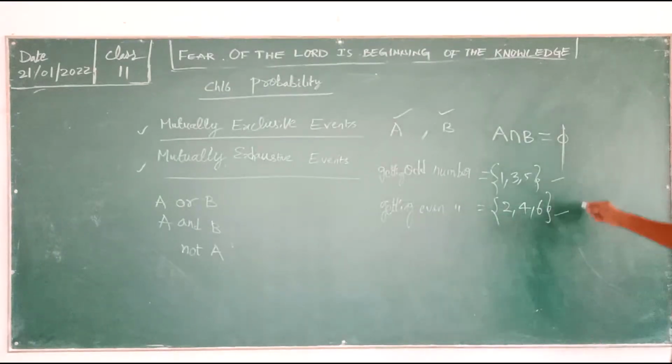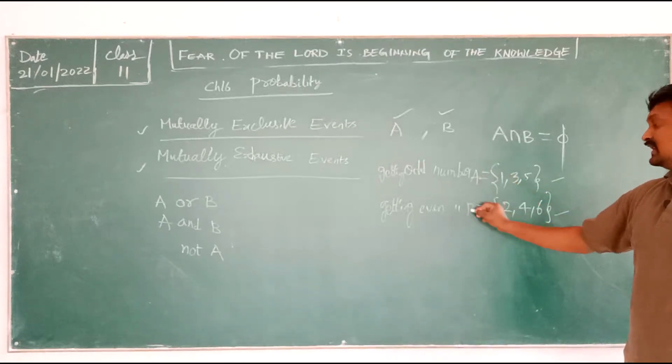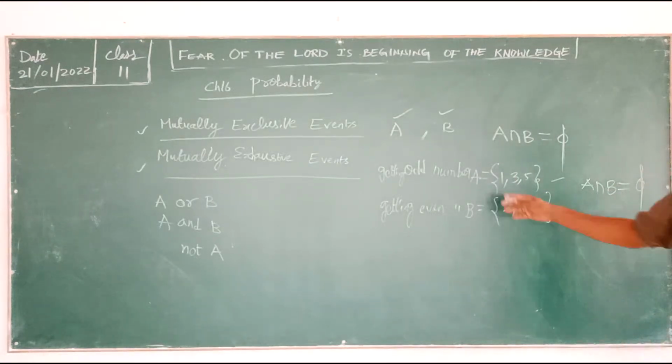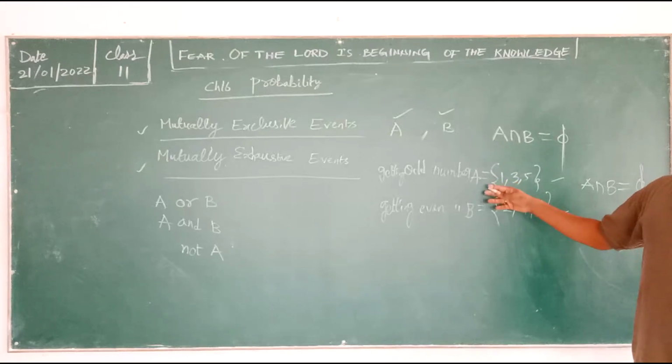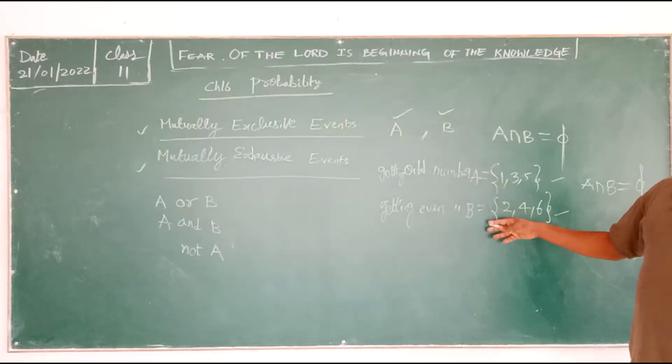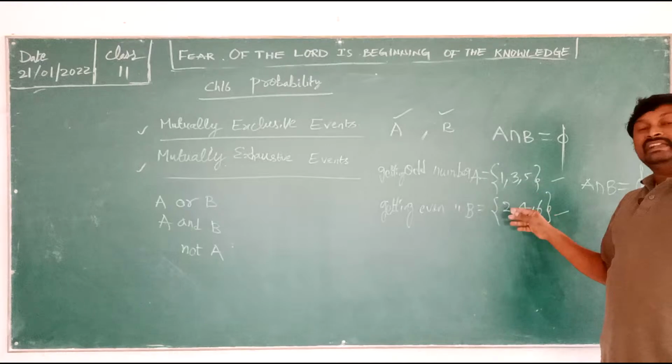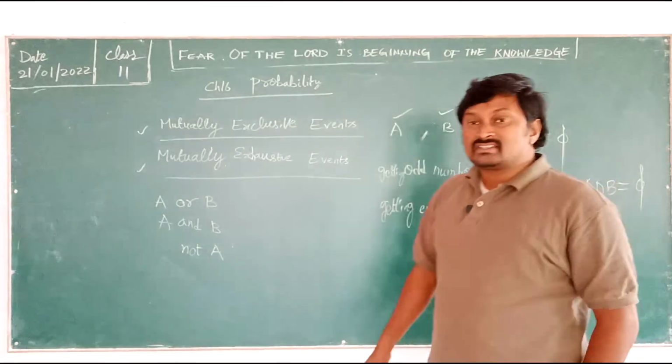Let's say this event is A and this event is B, then A intersection B is equal to phi, so A and B are mutually exclusive events. So A and B are mutually exclusive events when there is no common element. I hope everyone understood this.